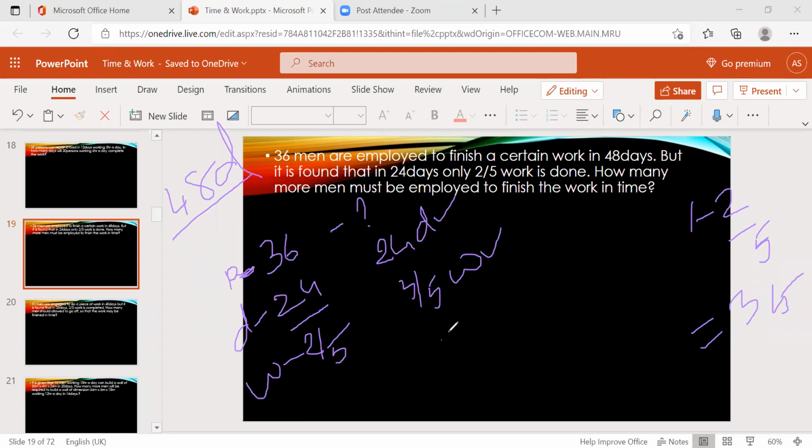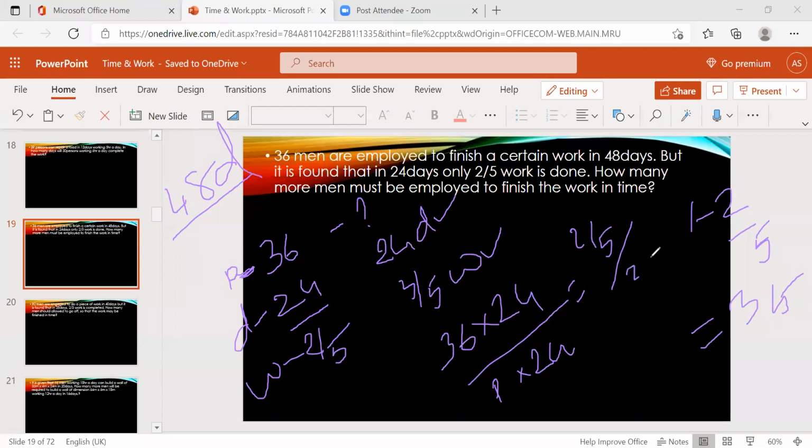Now, what is the formula? 36 into 24 by P into 24 equal to 2 by 5 by 3 by 5.